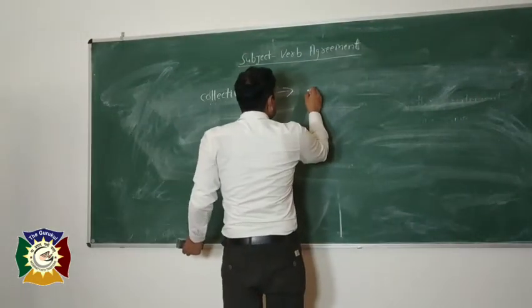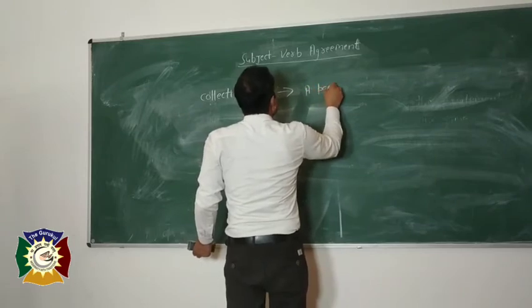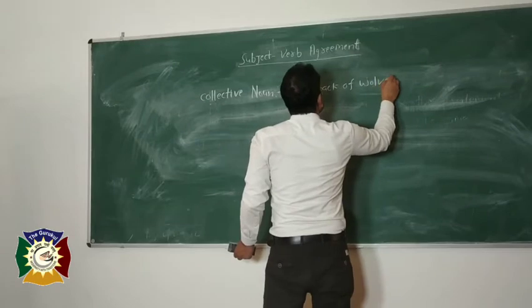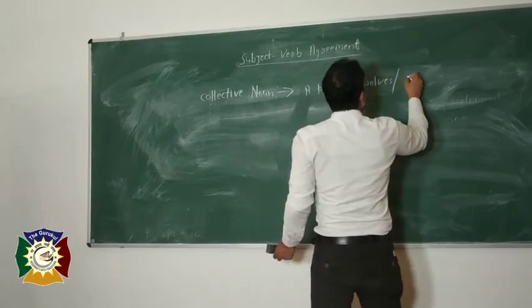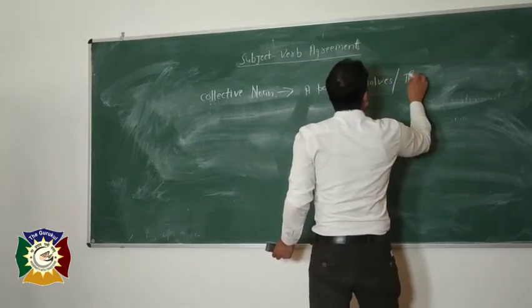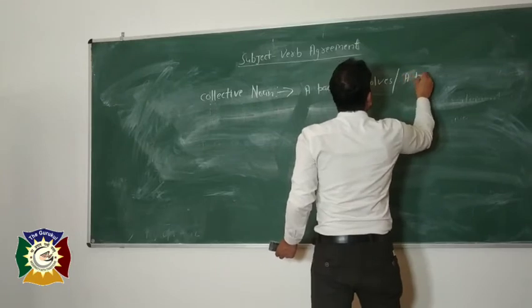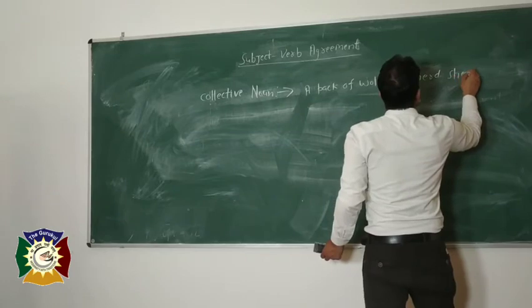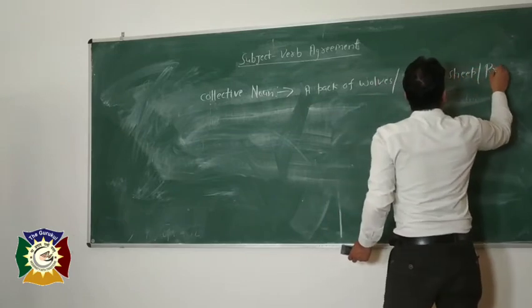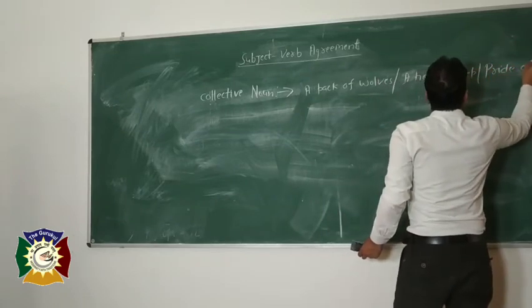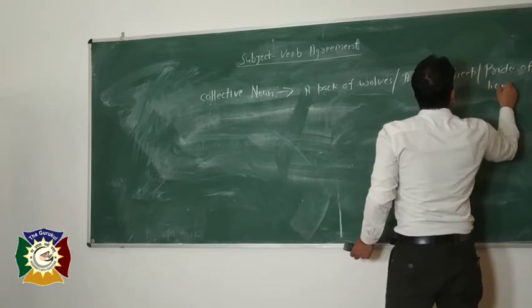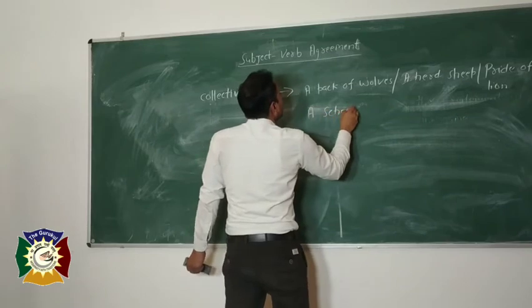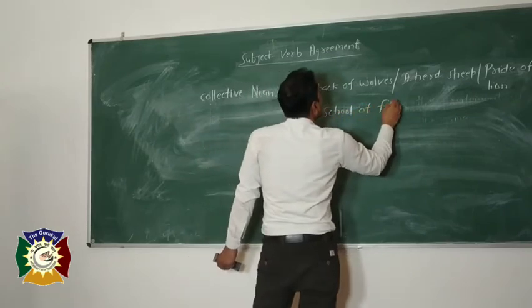A pack of wolves, a herd of sheep, a pride of lions, a school of fish.